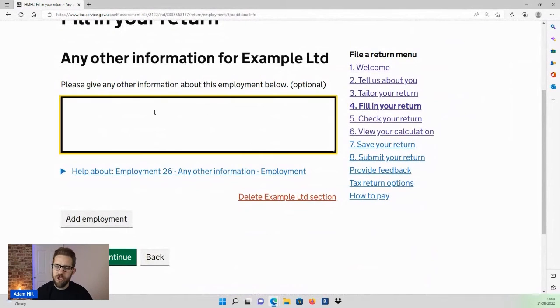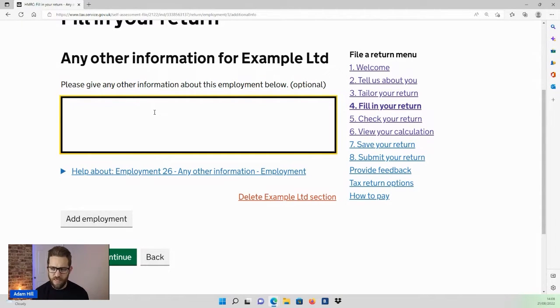Any other information? I always think typically you don't want to provide any additional information unless it is necessary, and it's only necessary if it's going to help somebody who was reviewing this return. If the numbers you're submitting weren't going to agree to HMRC's numbers, for example, because remember, employment income, HMRC already know about your employment income. Your employer already submits a return every month.